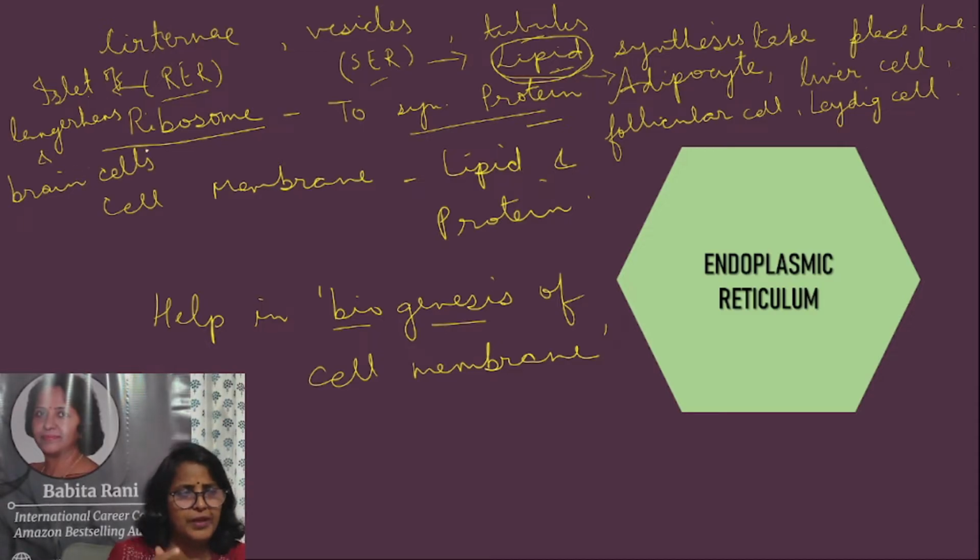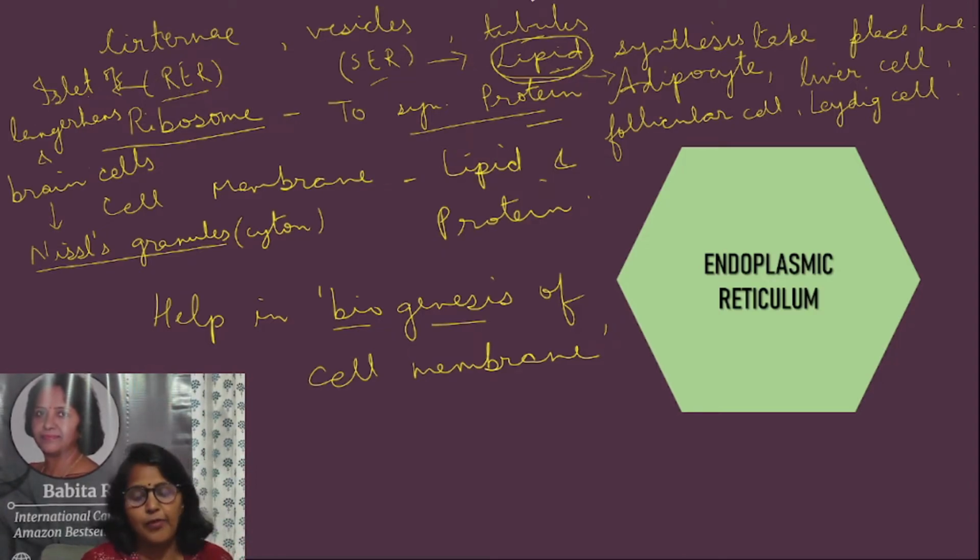Do you remember the Nissl granules of brain cells? They are present in the cyton, and that is basically RER. So these are some of the places where RER or SER may be present.